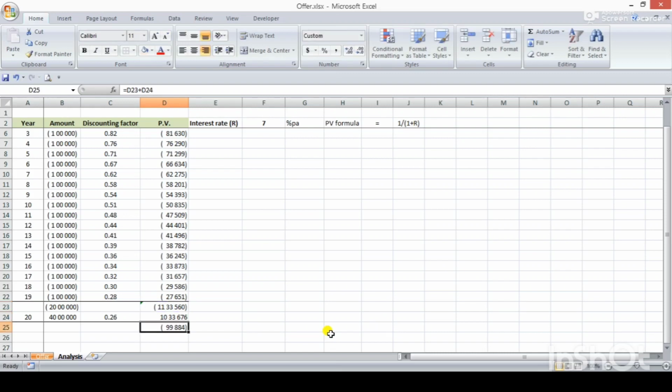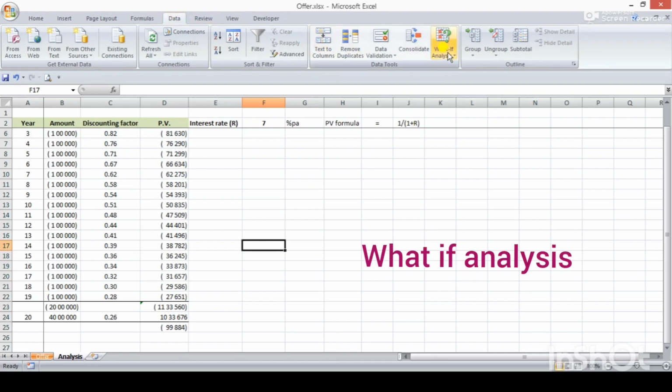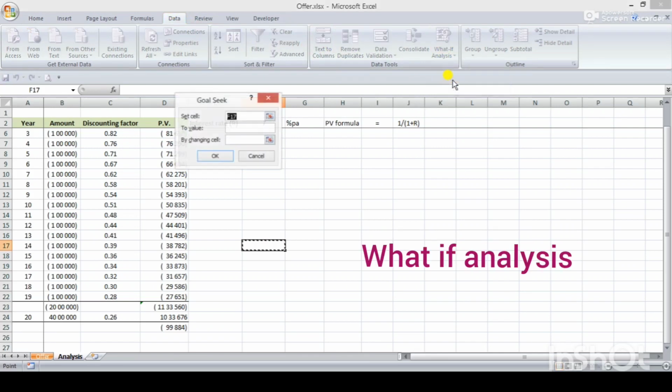Then how can we find out the value at which, if we get it, we can make the investment? For that the Goal Seek formula comes to our help. Let's use Goal Seek. Over here in the Data tab, under What-If Analysis, there is Goal Seek.